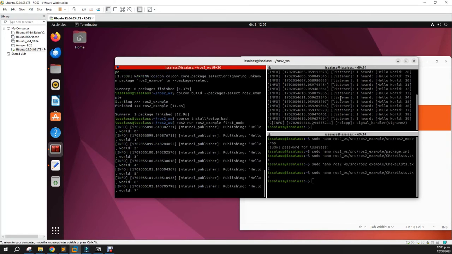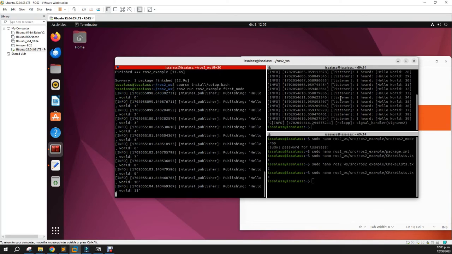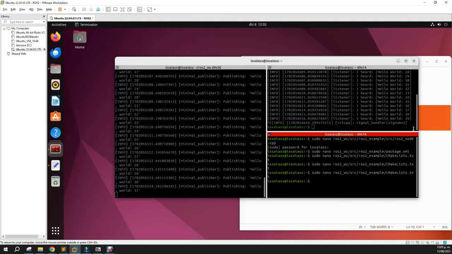If you now want to view visually what the computational graph looks like, you can use a tool called RQT. So you have rqt, ros2 run rqt_graph, rqt_graph.